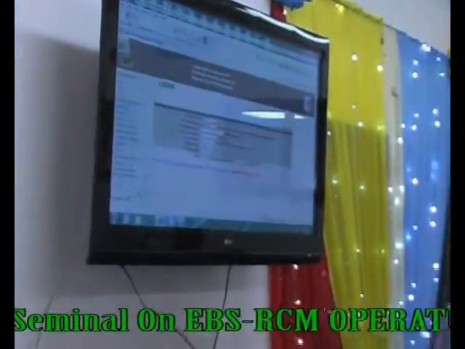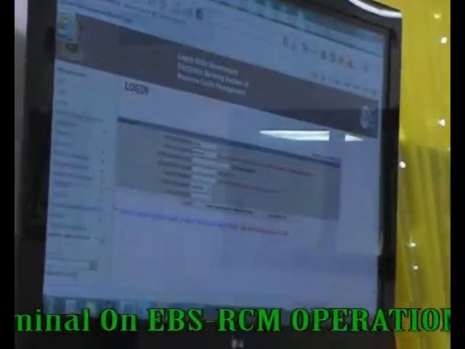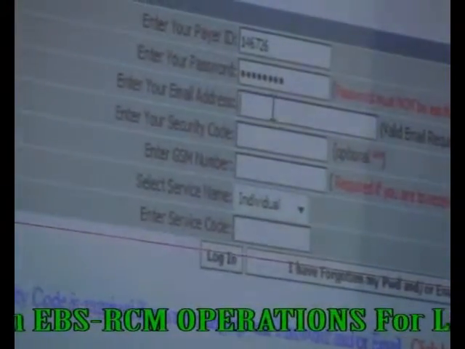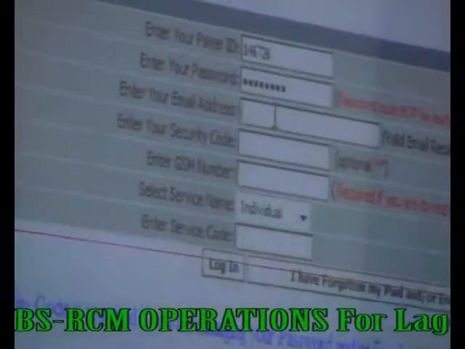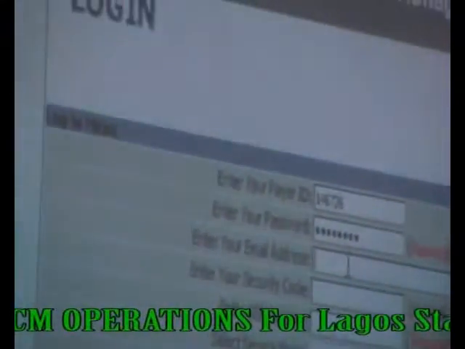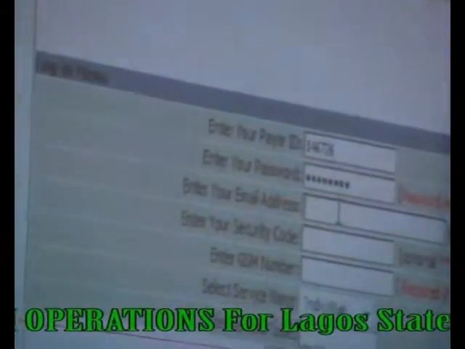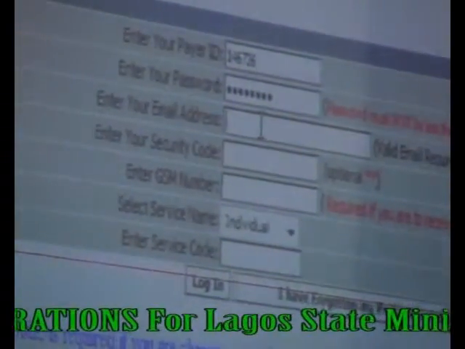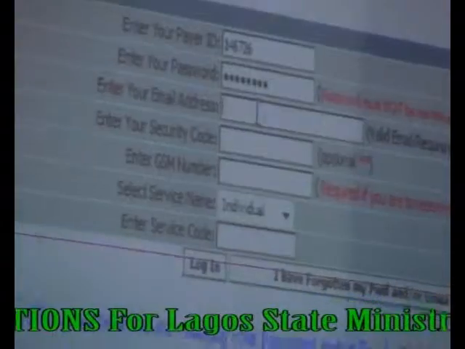Now on the third field, it says enter your email address. Now you have a payer identification number, and in creating that payer identification number, you have an email address. It is that email address that you have to put in there.